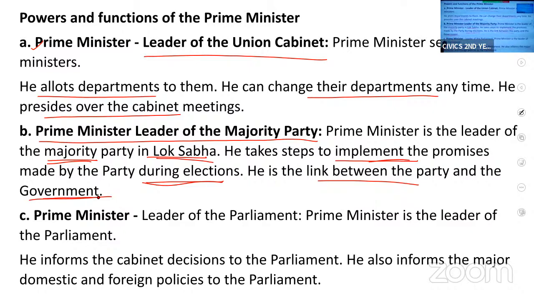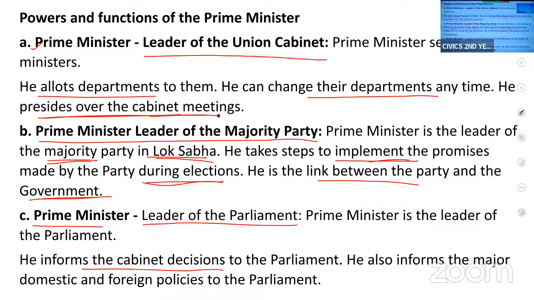Next, Prime Minister, he is the leader of the parliament. As his party got majority in the parliament, he automatically becomes the leader of the parliament. He presides over the cabinet meetings, right?